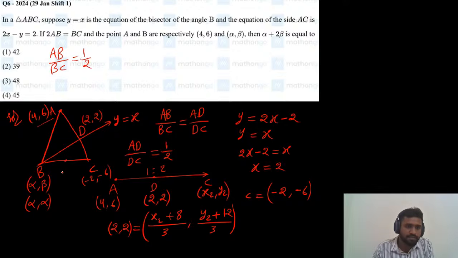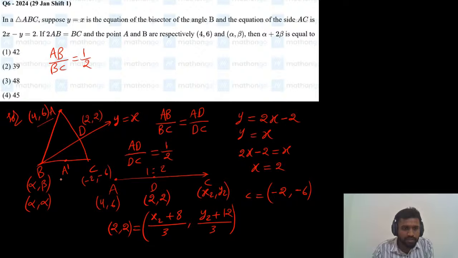The image of this 4 comma 6 will fall on BC with respect to the angle bisector. Actually, this is also a note point: the vertex image will fall on the other side with respect to the angle bisector. So the image of A will fall on the side BC with respect to the line y equals x. Clear?